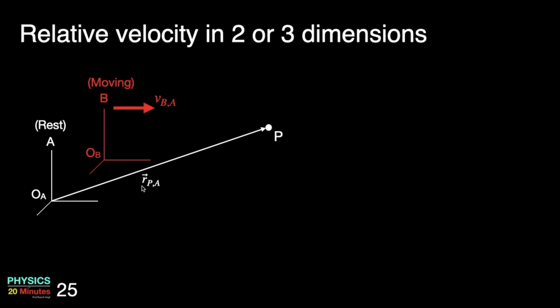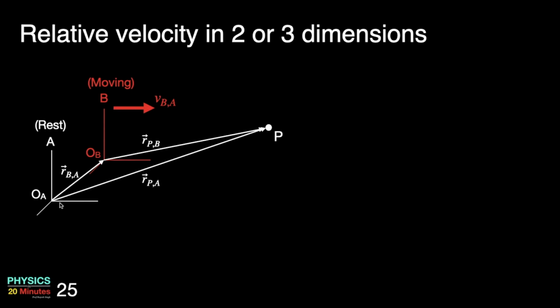The position vector can be written as vector RPA, which means position of particle P with respect to observer A. Similarly, the position of particle P with respect to observer B can be written as vector RPB. The position of observer B with respect to observer A can be written as vector RBA.